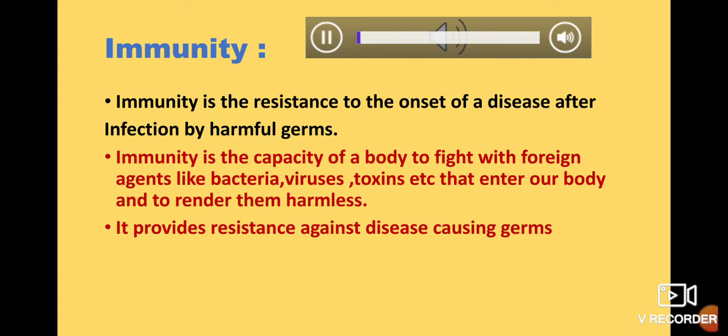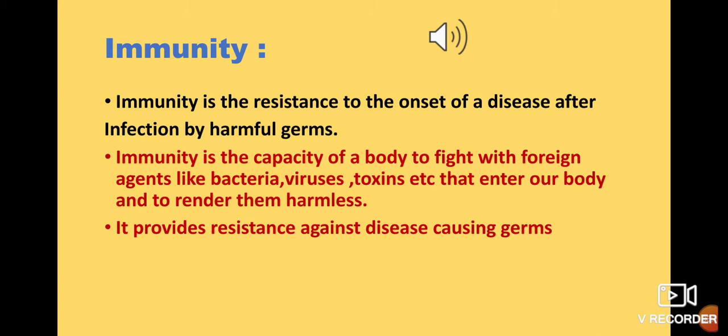Now how can we define immunity? If you look at the first line, immunity is the resistance to the onset of a disease after infection by harmful germs. Now the word resistance means to be unaffected by any external agent or germs.